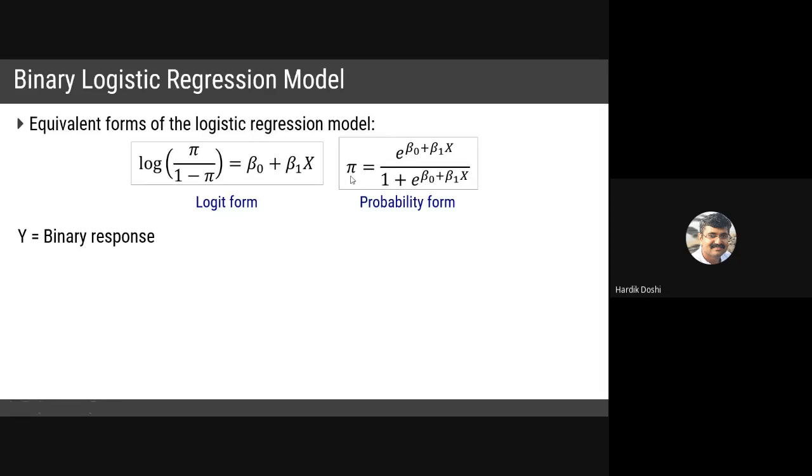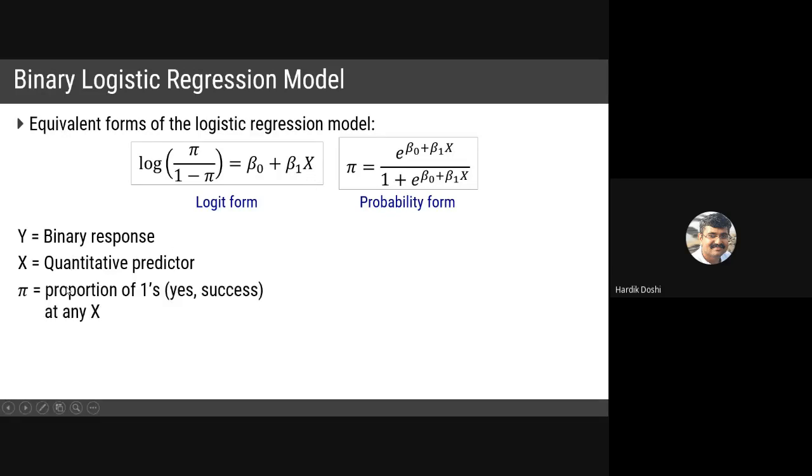X is a quantitative predictor, that is our input, age. Pi is the proportion of ones, yes or success at any x.